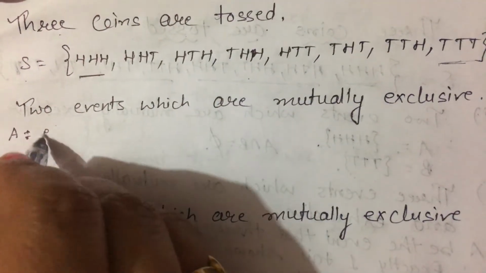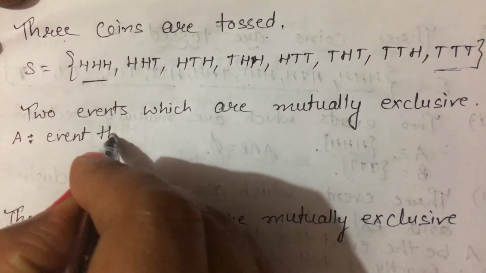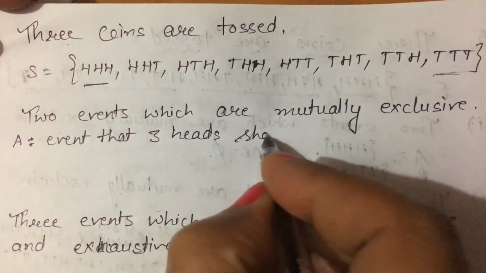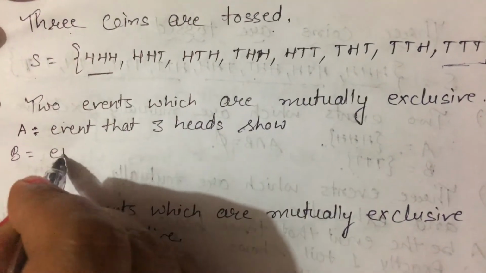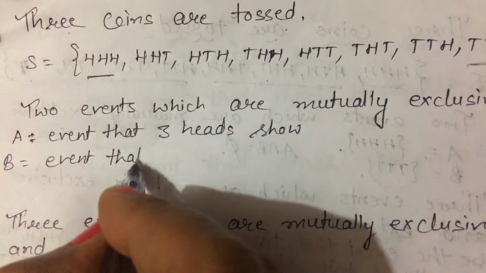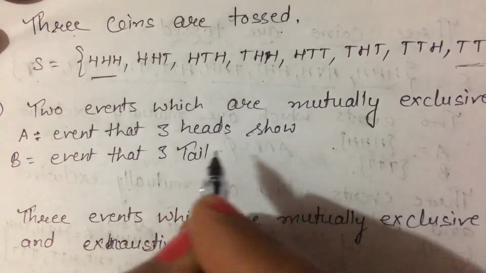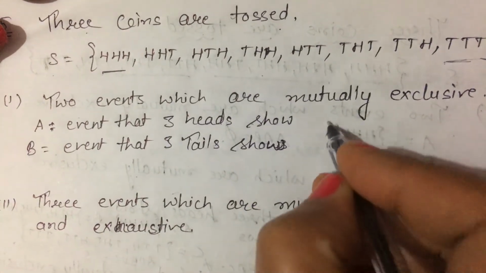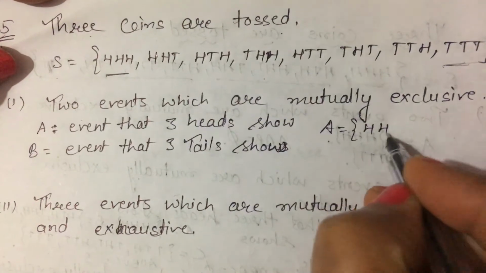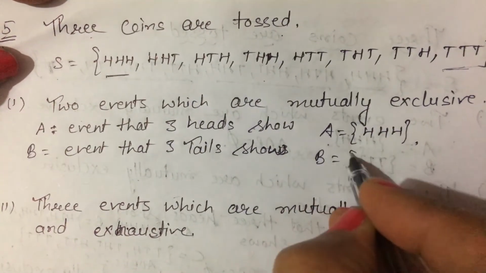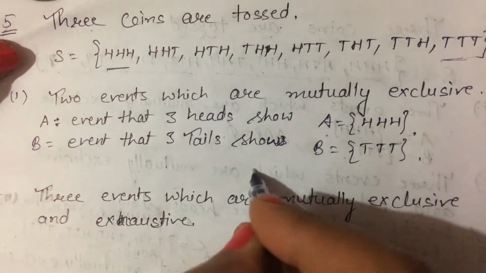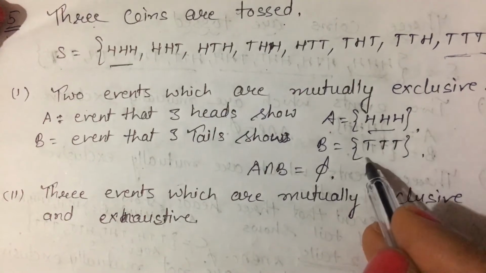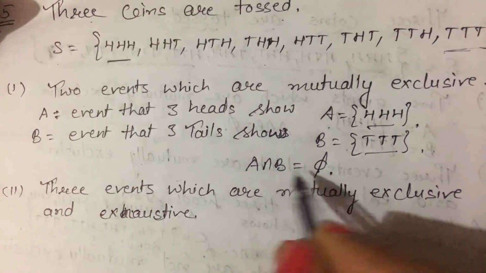So I am taking A as the event that 3 heads show, and B as the event that 3 tails show. Okay, clear? In this case 3 heads show means triple H, and B is the event when 3 tails show. Then what is their intersection? It is phi because there is no common element here. These are 3 heads, these are 3 tails, so the intersection is phi.